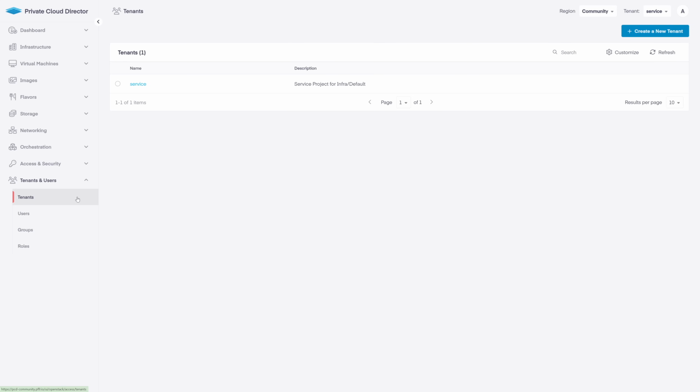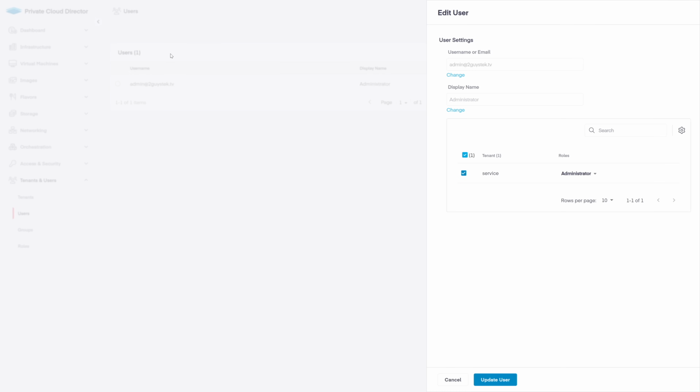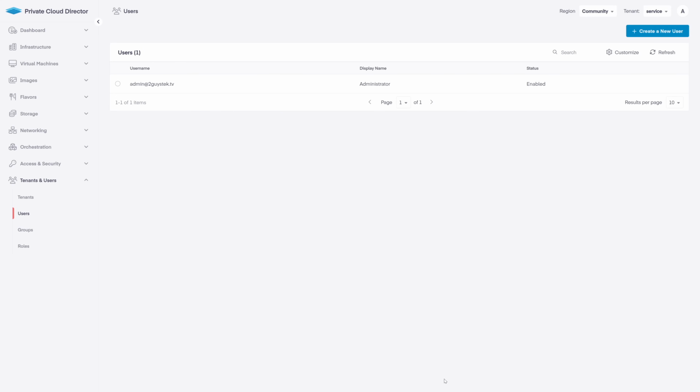Tenants is where you can create, edit, and remove any tenants you want on your private cloud. By default, the service tenant is the only tenant, and you can happily live within that tenant or create any number of tenants to best suit your deployment needs. Users is where you'll find all of your local users who can access your PCD infrastructure. You can quickly create, edit, and remove users as you wish and grant them access to any tenant defined on your platform. Groups are collections of users with specific permissions applied to them, just like groups in any other system. I don't have any defined here, which is why this is empty.